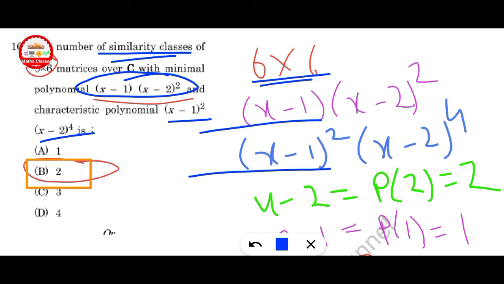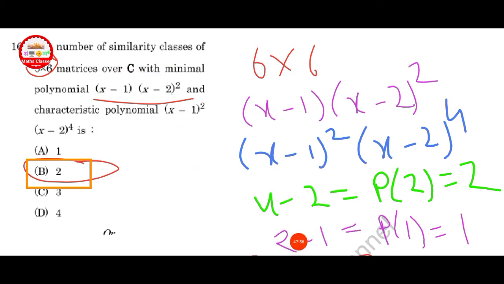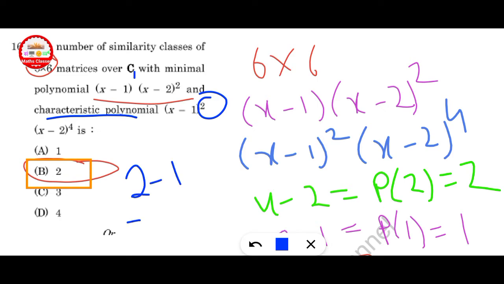First of all, take the partition of characteristic polynomial minus minimal polynomial exponents, and the number of partitions you get is the number of similarity classes. In the characteristic polynomial, for lambda equal to 1, the exponent is 2, and for the minimal polynomial it is 1, that means 2 minus 1 equal to 1. What is the partition of 1? Partition of 1 is equal to 1.